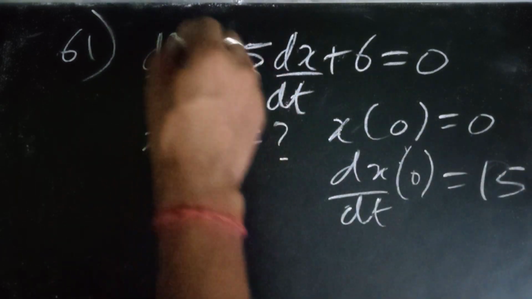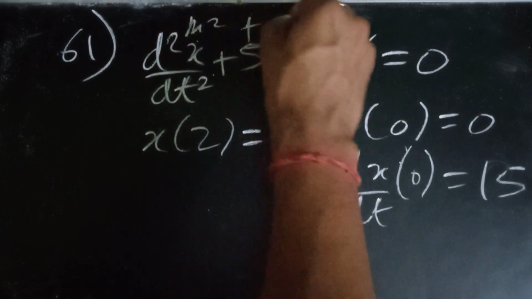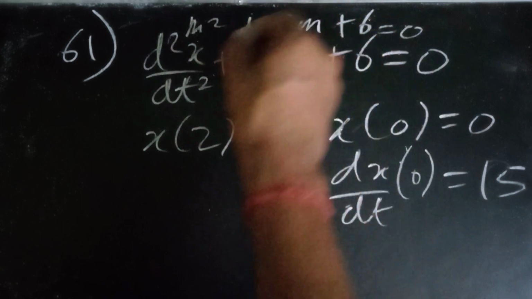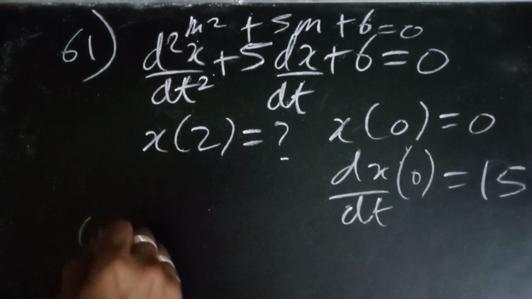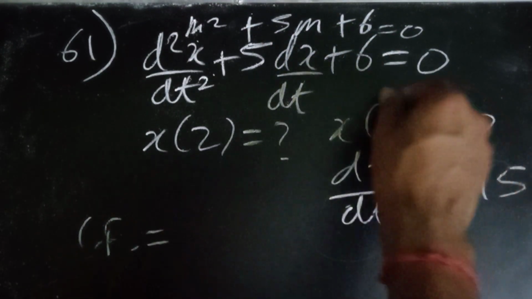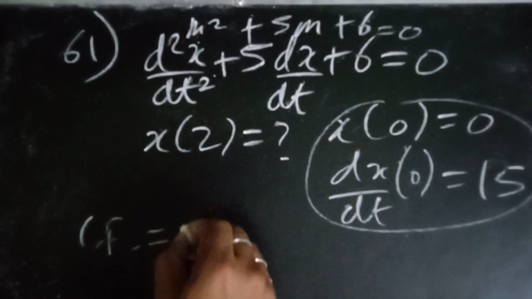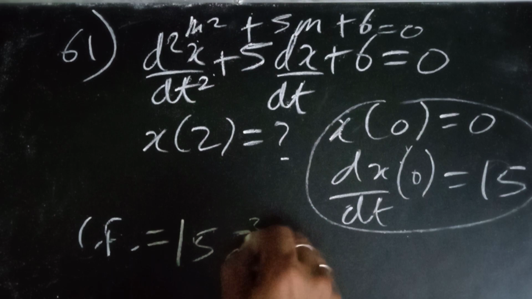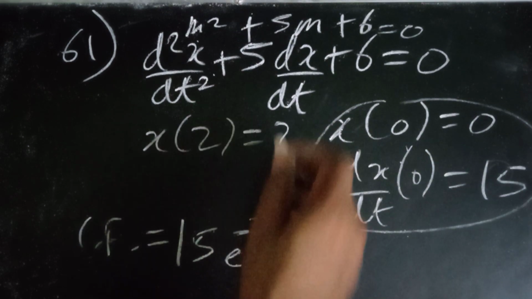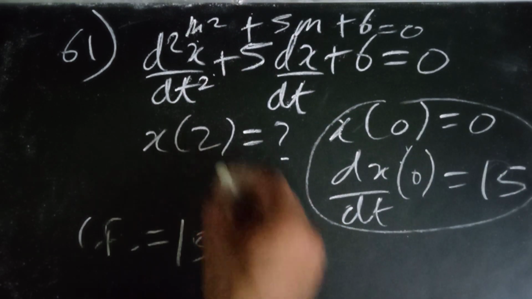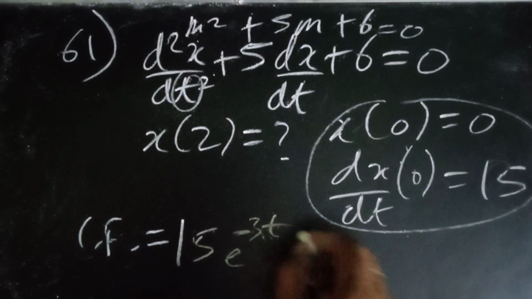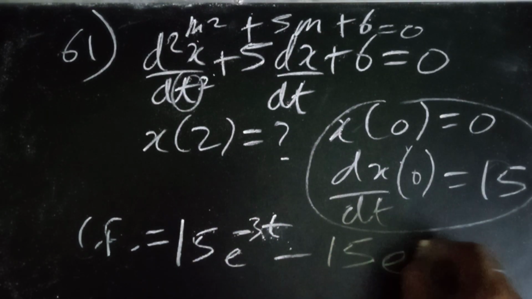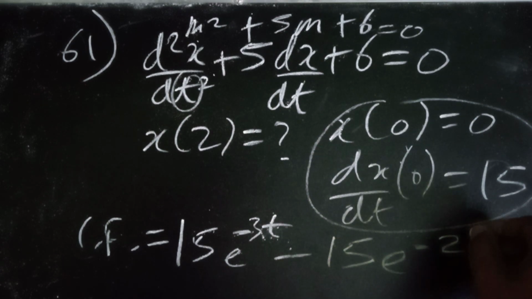So we know this is m square plus 5m plus 6 equal to 0. Solving this, we get the m, and the complementary function after putting these boundary values also came as 15 e to the power minus 3t minus 15 e to the power minus 2t.